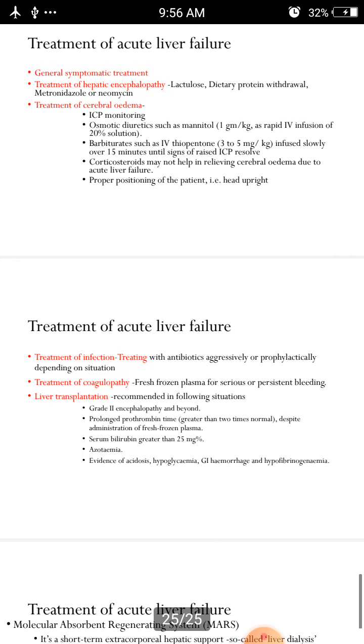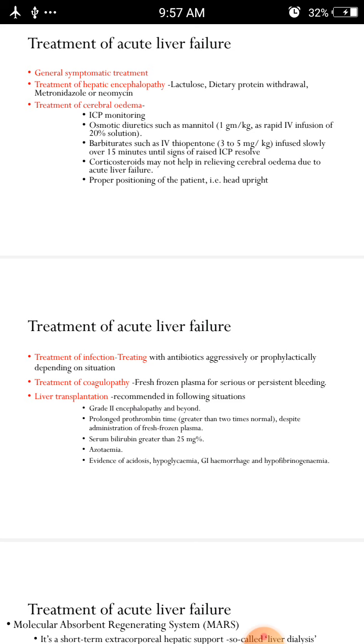And regarding position, we should always keep the head in an upright position. We should not keep the patient flat; it should always be upright, heading forwards towards the sky region. Okay.